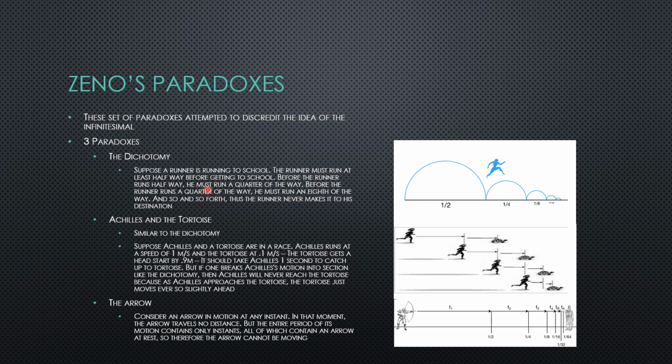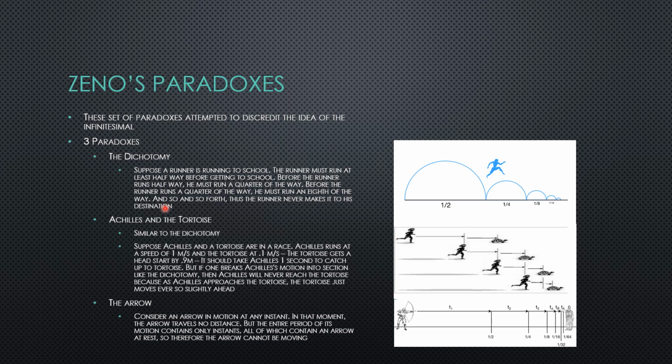Before he runs halfway, he must run a quarter of the way. Before running a quarter of the way, he must run an eighth of the way. Before running an eighth of the way, he must run a 16th of the way. Before running a 16th of the way, he must run 1/32nd, 1/64th, and so on and so forth. Zeno then supposed that based on this idea of him infinitely getting closer, the runner never makes it to his destination.